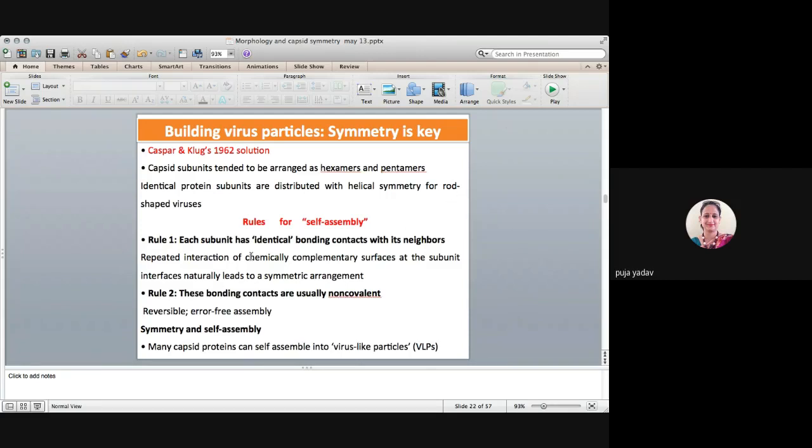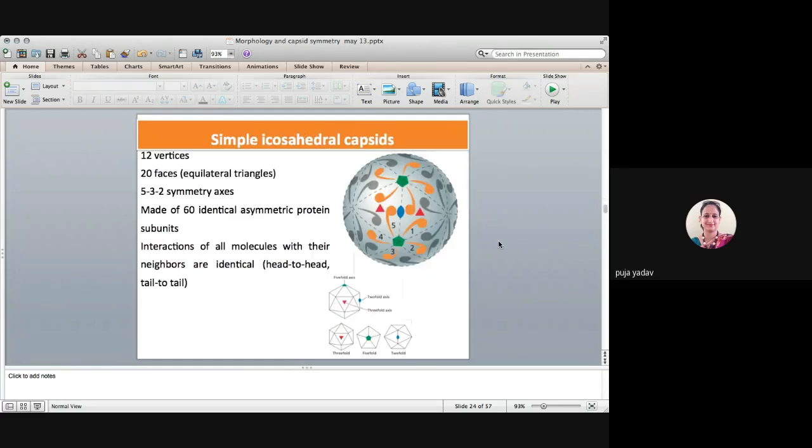So there are rules for self-assembly. If subunits are self-assembling, there are two rules. Each subunit has identical bonding contact with its neighbors. I can show you in this picture. Here you can see, guys, this comma depicts one protein, and this is a triangle.